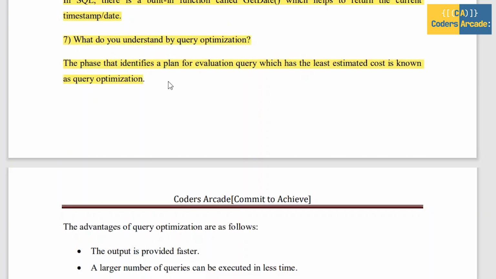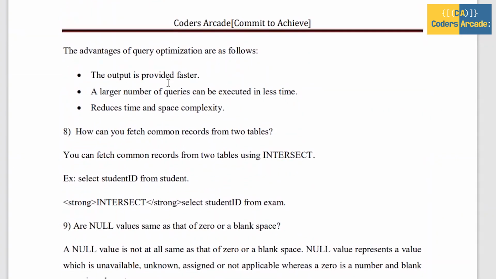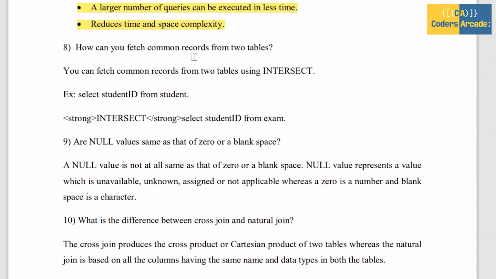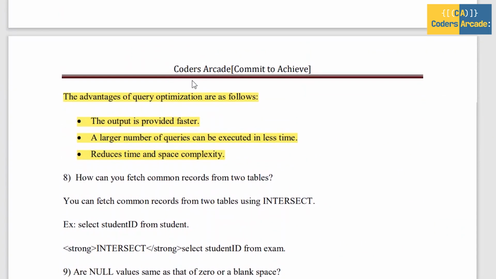And next one, seventh question. Seventh question is, what do you understand by query optimization? Query optimization means the overall process of choosing the most efficient means of executing the SQL statement. This is called query optimization. And the advantages of query optimization are the output is provided faster. A large number of queries can be executed in less time using query optimization, and it reduces the time and space complexity. This is called query optimization.